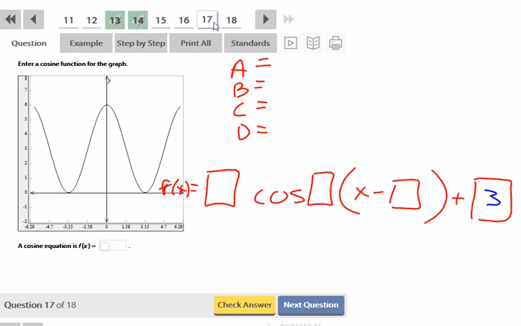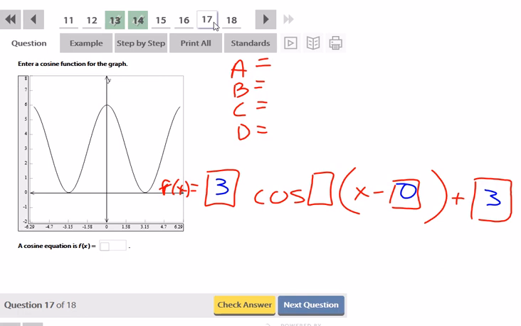So I'm also going to have an amplitude of 3. Since cosine normally starts at its maximum, and if I look at the y-axis, it is at its maximum, no flip has occurred, so that's going to stay positive, and also no phase shift has occurred. So we're going to say it hasn't slid left or right. It's starting where it's supposed to start, so the only thing left to find is that b.